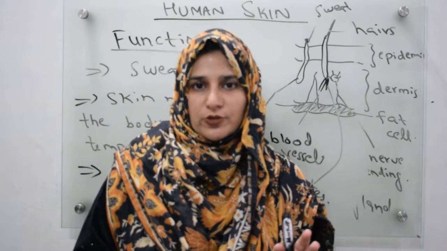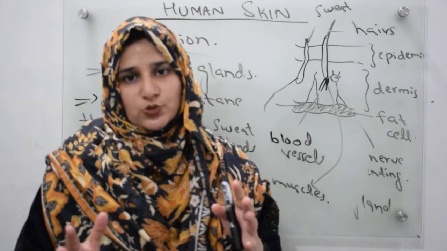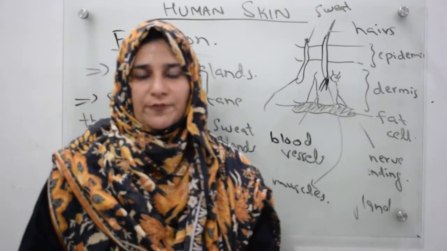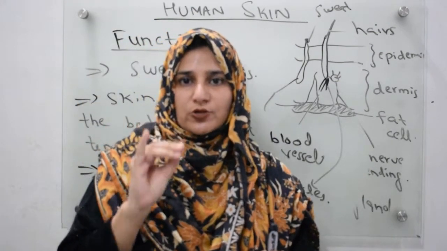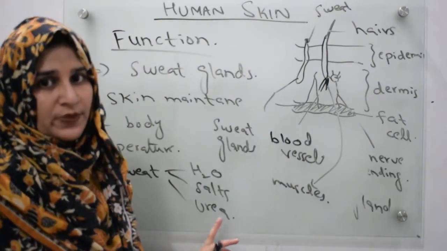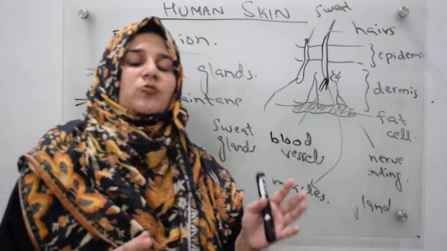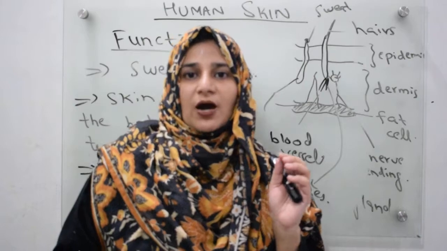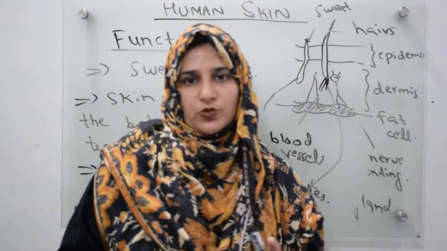So sweat produced by sweat glands contains a large amount of water plus salt plus urea. You can feel a bad odor in your sweat, that is due to the presence of urea. So skin also maintains the body temperature, plus it excretes some harmful materials or waste from your body.